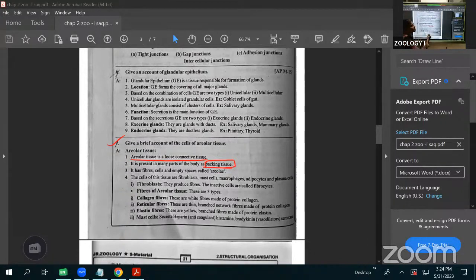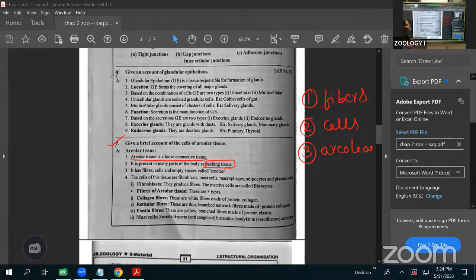Inside of the areolar connective tissue, which ones are present? First, fibers are present, and second, cells are present, and the areoli. Areoli is also present.